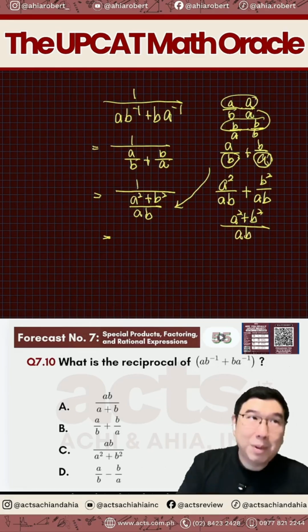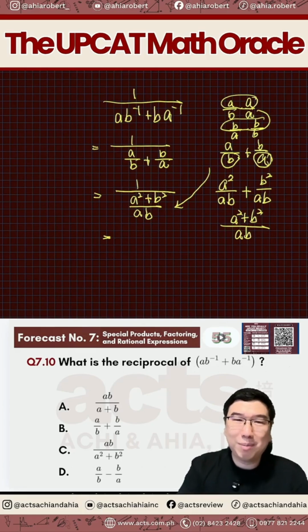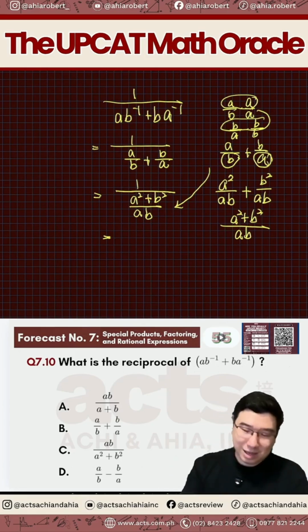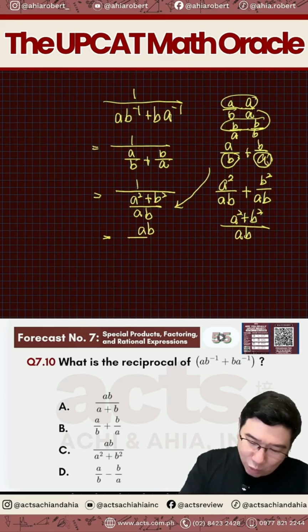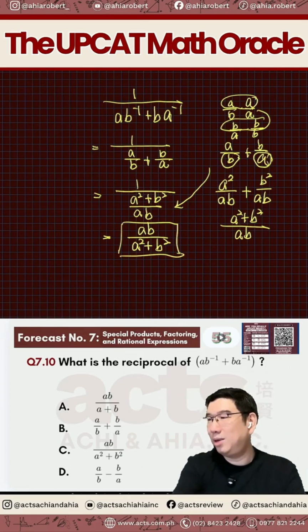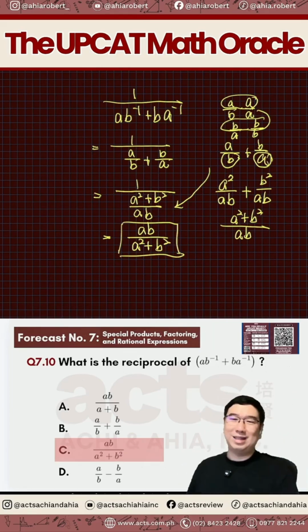So from here, pag 1 over siya, anong gagawin natin pag 1 over? Basically, di ba, reciprocal lang natin siya, right? So magiging ab over a squared plus b squared. Kaya ito ngayon ang sagot natin dito, which is your letter C.